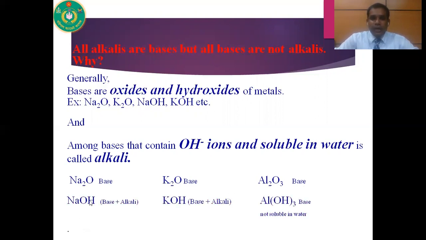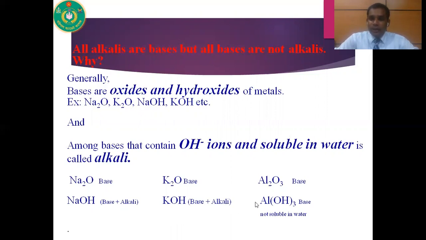Now, hydroxide of sodium, that means sodium hydroxide, it is a base and alkali because it contains hydroxide ion and is soluble in water. That's why it is a base and alkali. Potassium hydroxide, it is the hydroxide of potassium. As this substance contains hydroxide ion and is soluble in water, that's why it is called a base and alkali.